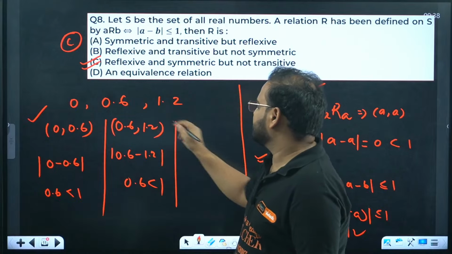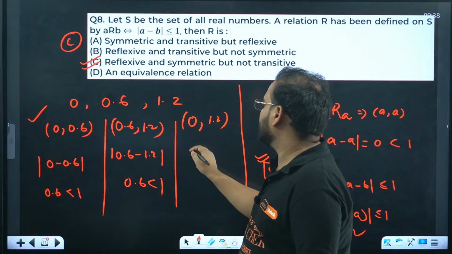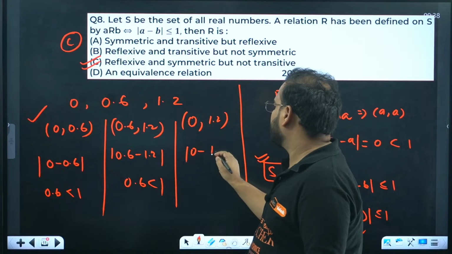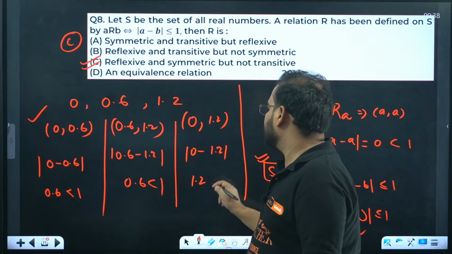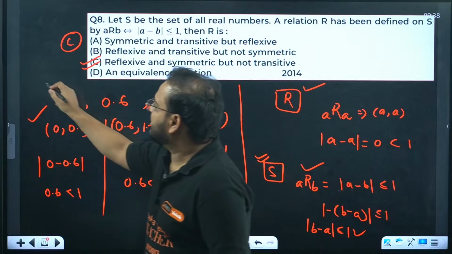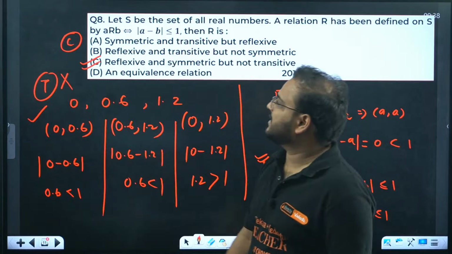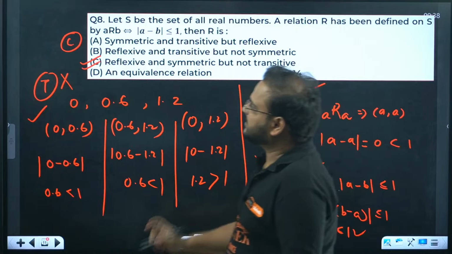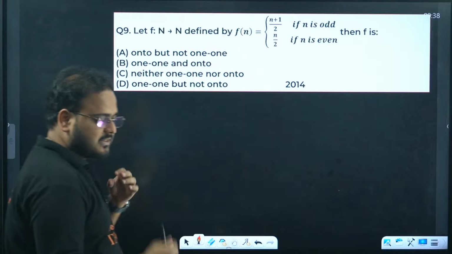Now take the last combination, which is (0, 1.2). Take over here, you get what? Modulus of 0 minus 1.2, and this value comes equal to what? 1.2, which is greater than 1. And that's wrong. It means transitive relation is not possible. So answer is reflexive, symmetric, but not transitive. Option is 8C. Please check. Okay, 8C.